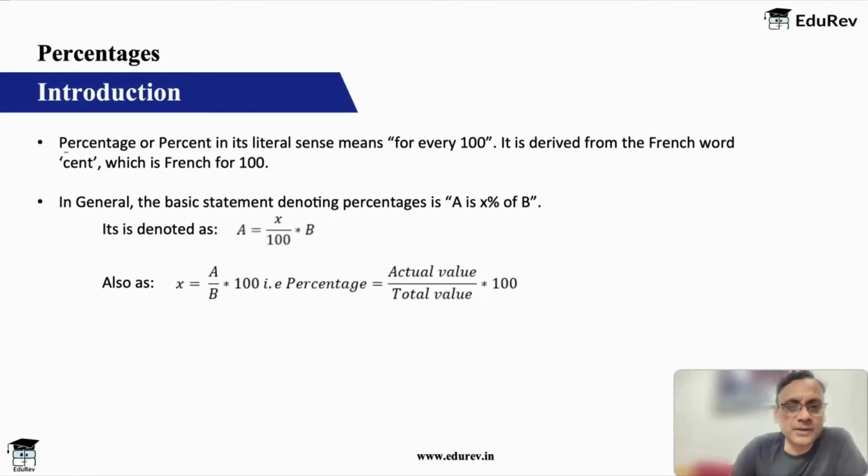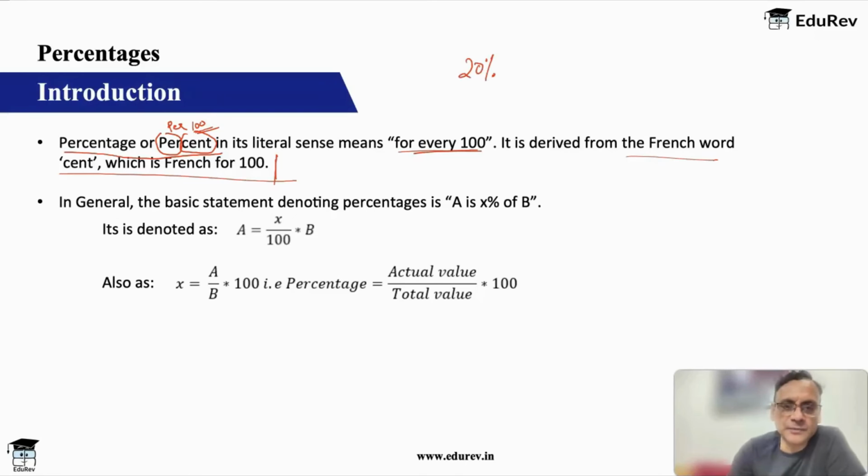Percentage or percent, if you see, is made of two words. One is per and one is cent. Okay, so cent is 100, like paisa. In a lot of other countries you use cents. So basically it means per 100, or for every 100. That is the literal meaning. It is derived from the French word cent, and cent in French is 100. So when you write 20%, it means 20 parts out of 100 parts.